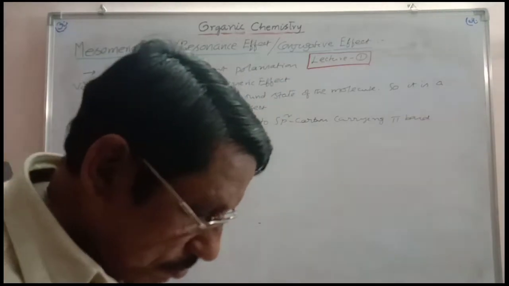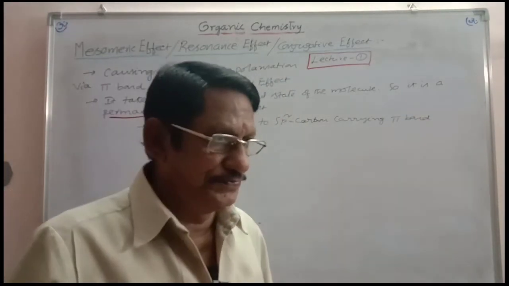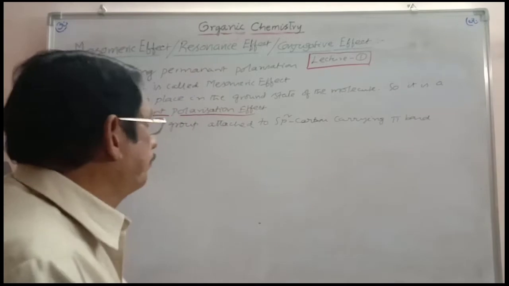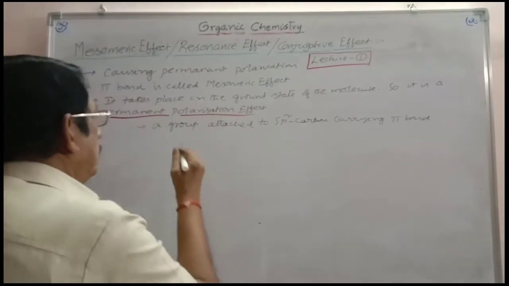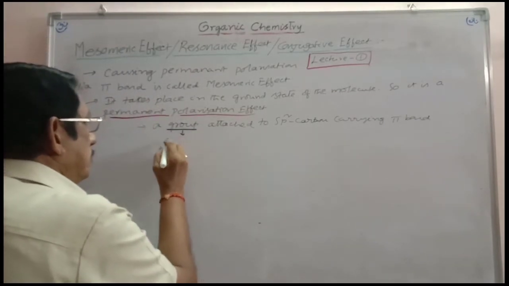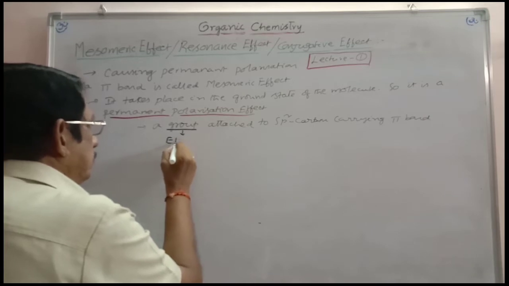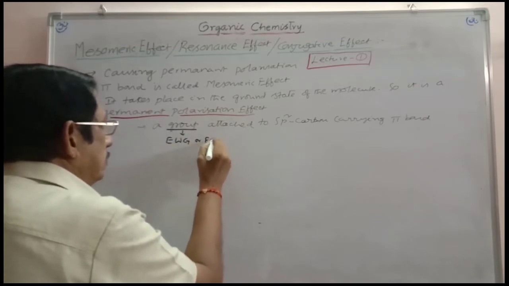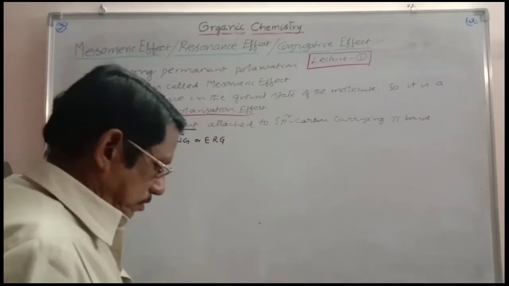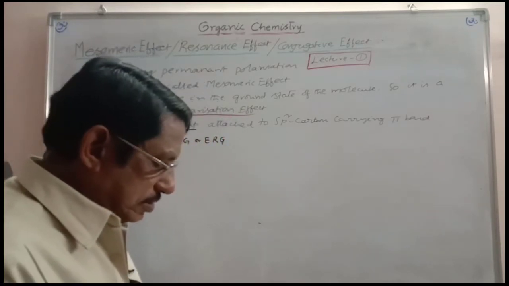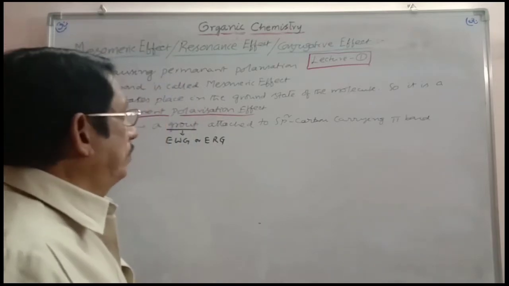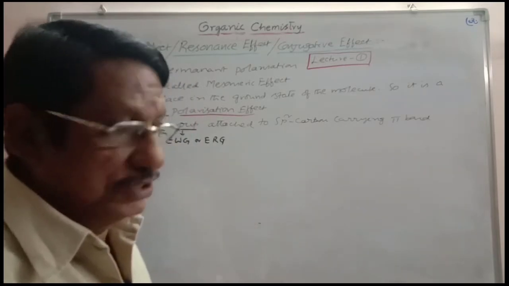Then only mesomeric effect can be seen. What type of group is it? You can take a group that may be an electron withdrawing group or an electron releasing group. Both you can take here, attached to sp2 carbon. That can be understood here.